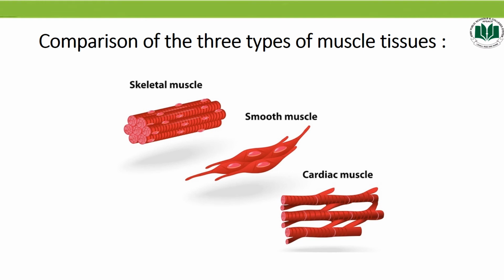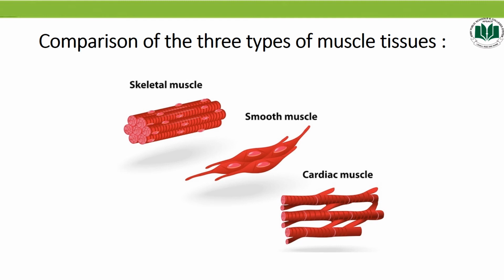Number 4, speed of contraction, or you can say the power of contraction, is slow in smooth and skeletal muscles but faster in cardiac muscles. Because as we discussed, the cardiac muscles form a rhythmic contraction, which you can say heartbeat as well.